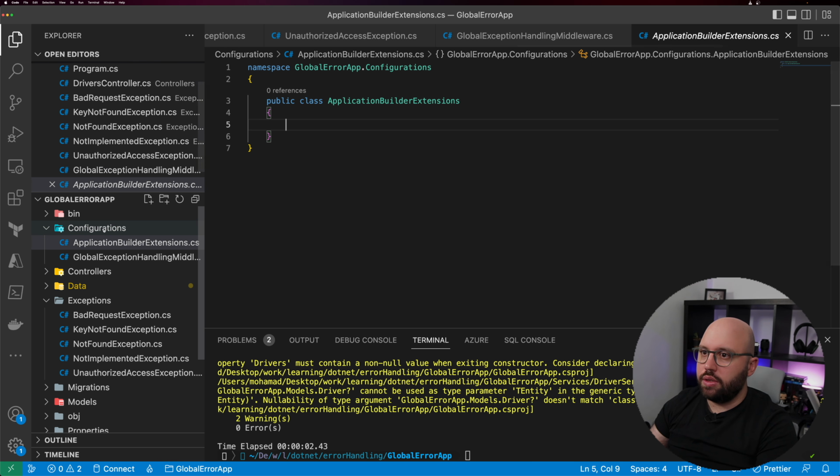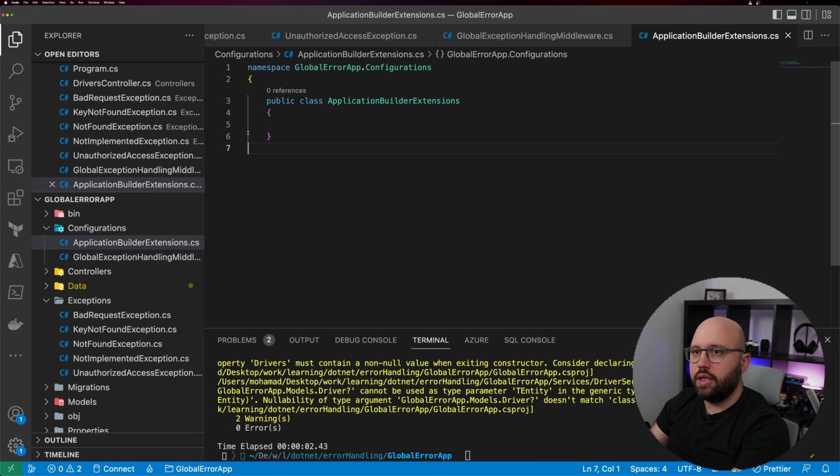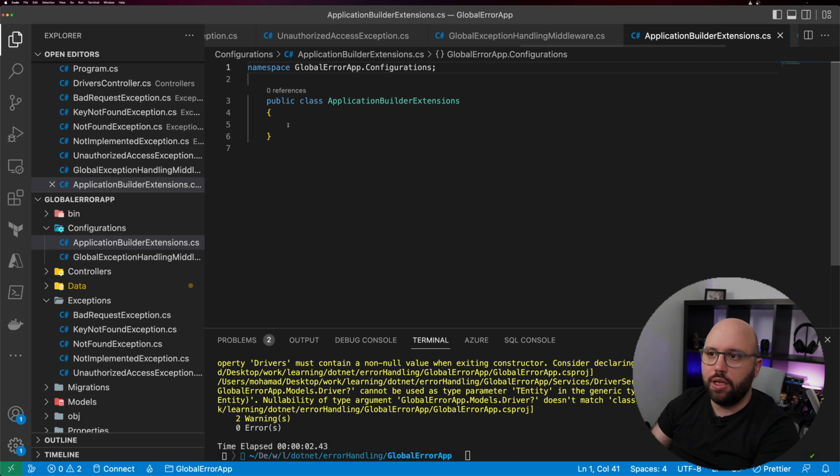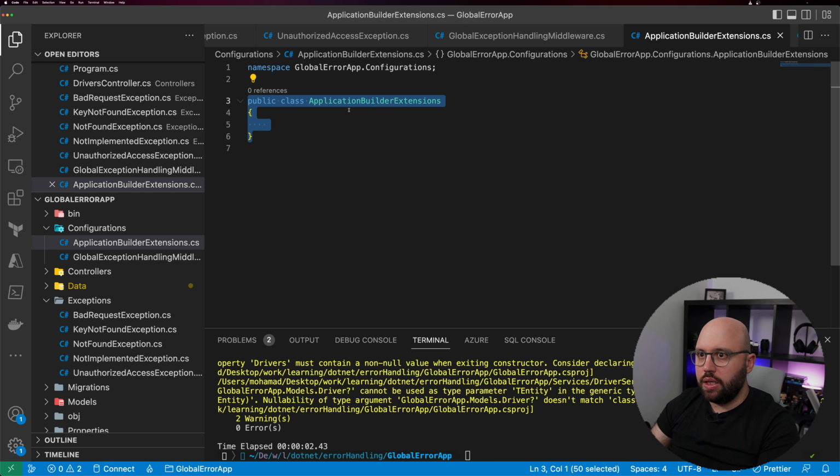This one is going to be fairly straightforward. We're going to create a static class so we're able to inject our middleware. So let's see how that's going to work. First of all, this class needs to be static.